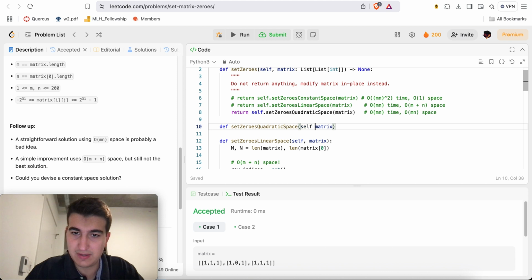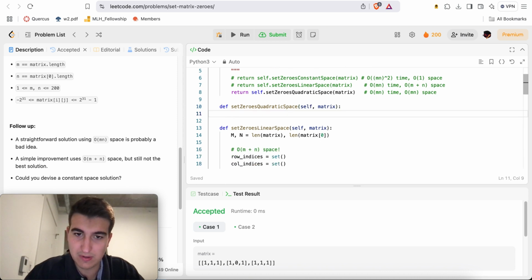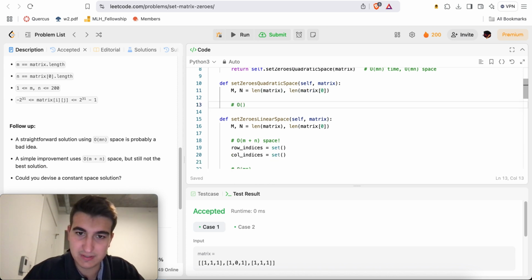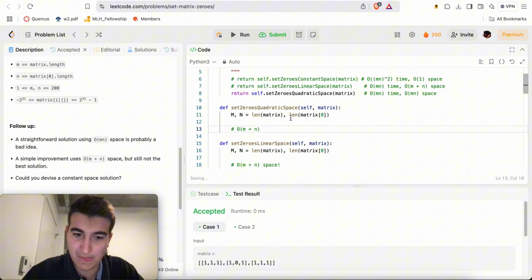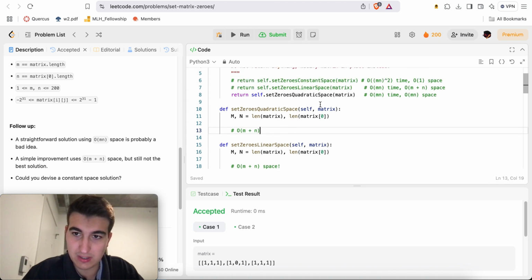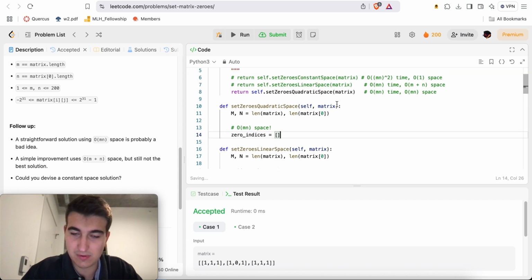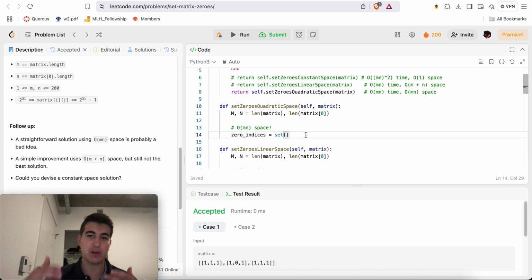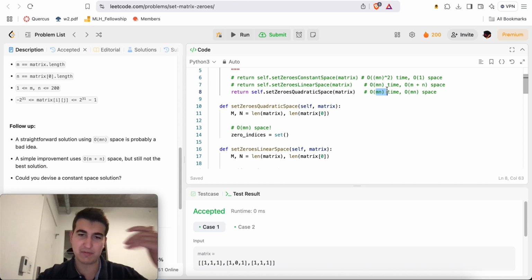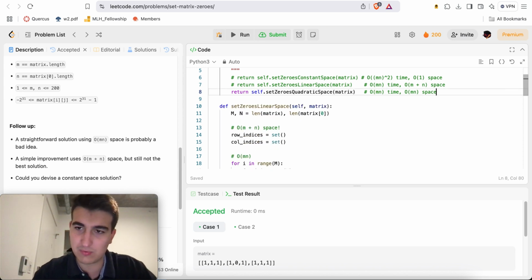Matrix and self, right? And the idea is that for this one, essentially what we could do is something like m, n equals length of matrix, length of matrix 0. And then here it's O of m plus n, O of mn space for zero indices set. Okay, I'll refrain from doing this, but essentially you go through everything. It might even be mn squared time because then you have to fill up everything and so on. This is just a bad solution straight off the bat, right? So why even waste our time writing it?